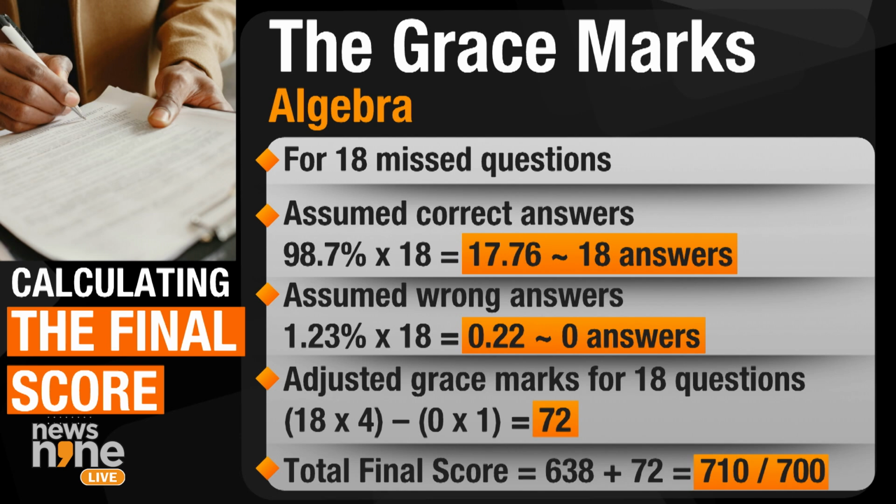Which means this student's gross adjusted score plus the total actual score amounts to the old number of 638 plus what he gets as 72 marks as grace marks, amounting to the same as student A, who actually did answer 180 questions and did get only 2 wrong. We are extrapolating that data and saying that this student, while he answered 2 incorrect questions out of 160, we are assuming that the balance 20 questions that he may have attempted would have been right. How do you justify this? Both the students end up with the same score, which is 710.